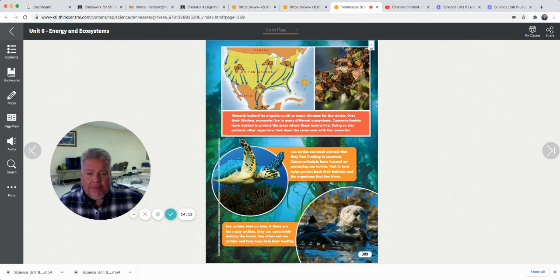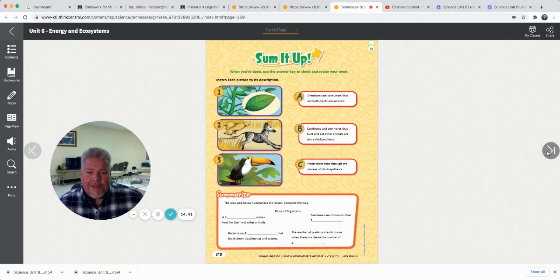Sea turtles eat small animals they find floating in seaweed. Conservationists have focused on protecting sea turtles. That in turn helps protect both their habitats and the organisms that live there. Sea urchins feed on kelp. If there are too many urchins, they can completely destroy the forest. Sea otters eat sea urchins and help keep kelp beds healthy. So the animals help keep the environment safe too.